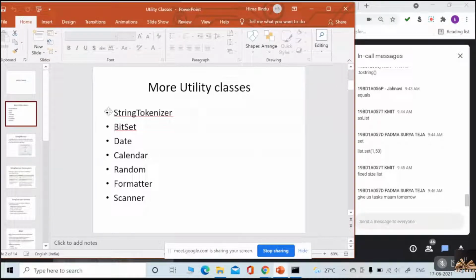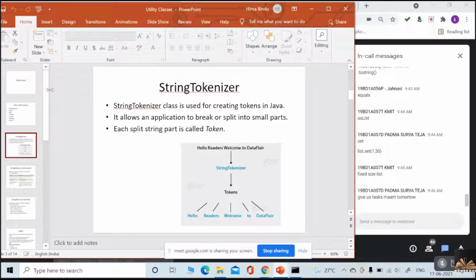Among all these classes, which class is most familiar to us? Scanner, because we use Scanner almost every day if you do programs daily. Then StringTokenizer.